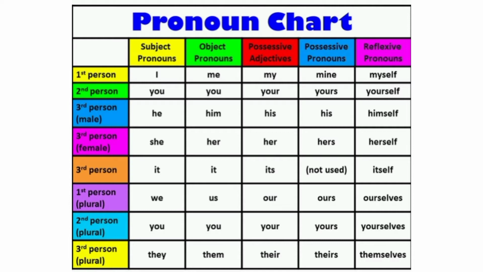First person plural I already said: we, object pronoun us, possessive adjective our, then ours, ourselves. In second person plural: you, your, yours, yourselves. We already saw this in the last class also.